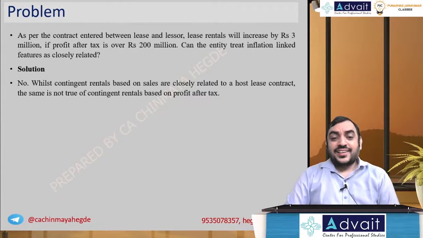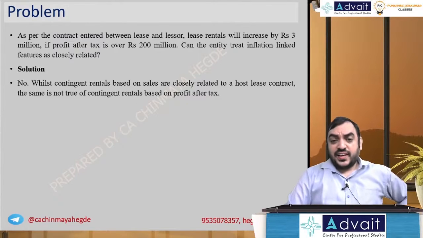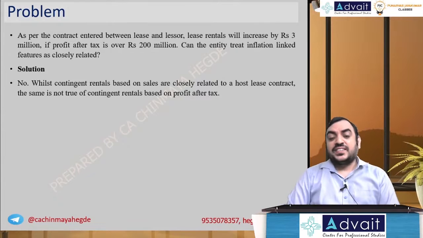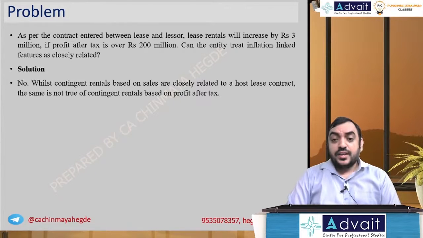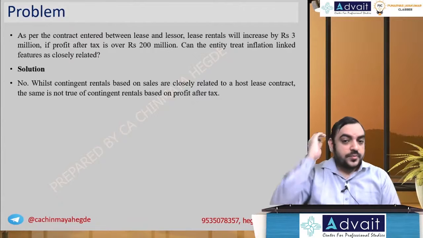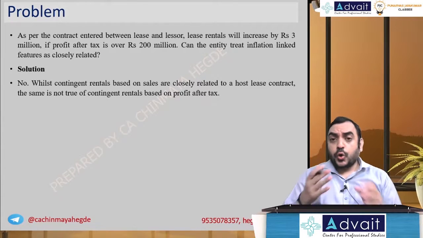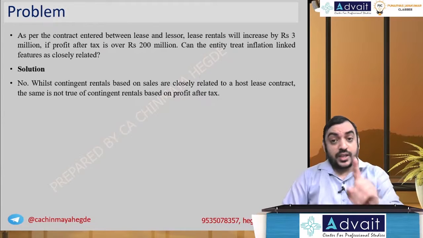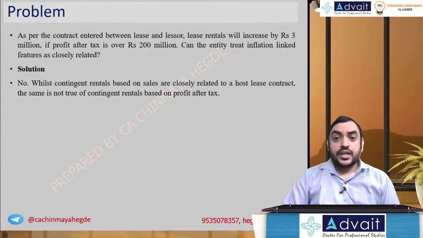As per the contract entered between lessee and lessor, lease rental increases by rupees 3 million if profit after tax is rupees 200 million. Can they treat the feature as closely related? Inflation linked, you can say that, but it should be in the same country. I hope you remember that.